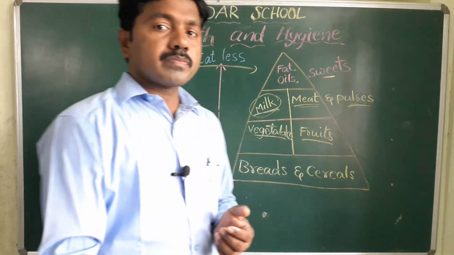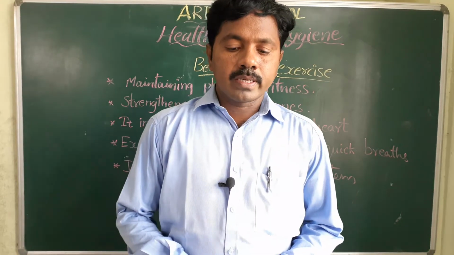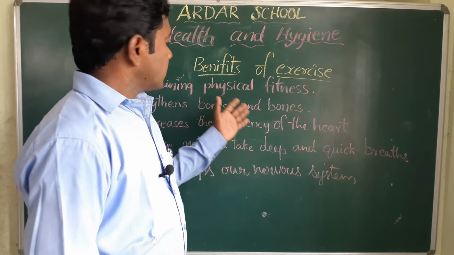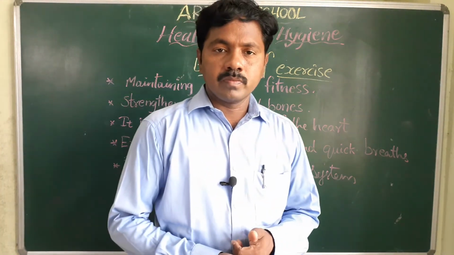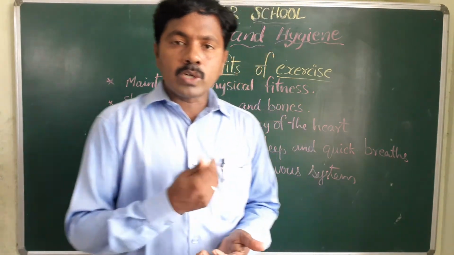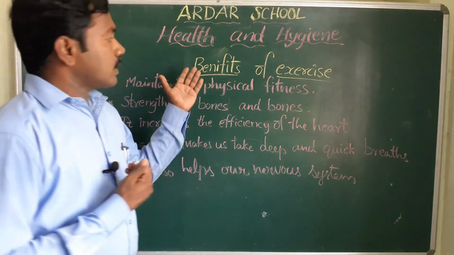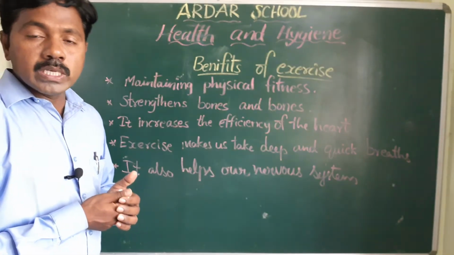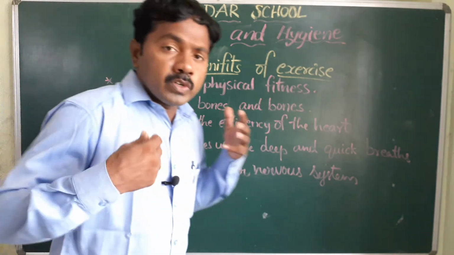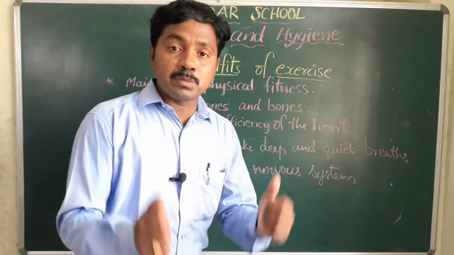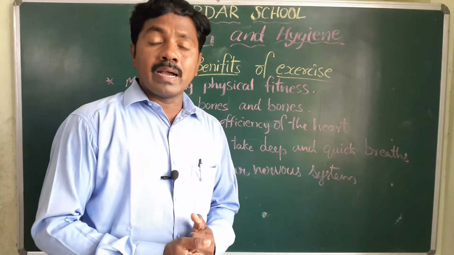Okay, children, apart from eating good food, we also need regular exercise. If we do regular exercise, what are the benefits? Why do we do exercise?